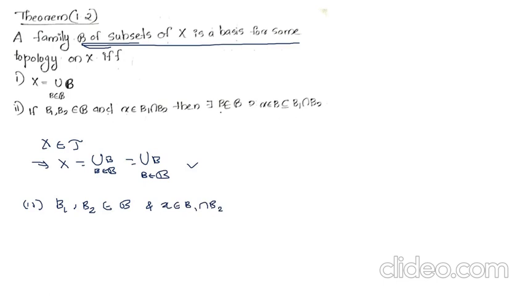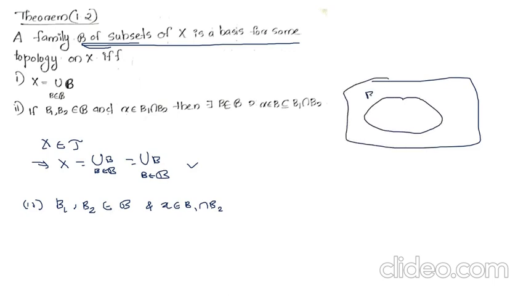So we have to prove that there exists a B belonging to B such that x belongs to B, a subset of B1 intersection B2. That is, we take two sets B1 and B2 from B and a point from their intersection. So here we have to prove that there is a member B from B such that x belongs to B, which is a subset of B1 intersection B2. So we take B1 and B2 from B, and B is a basis for tau, meaning B is a subset of tau. We take B as a subcollection of tau.